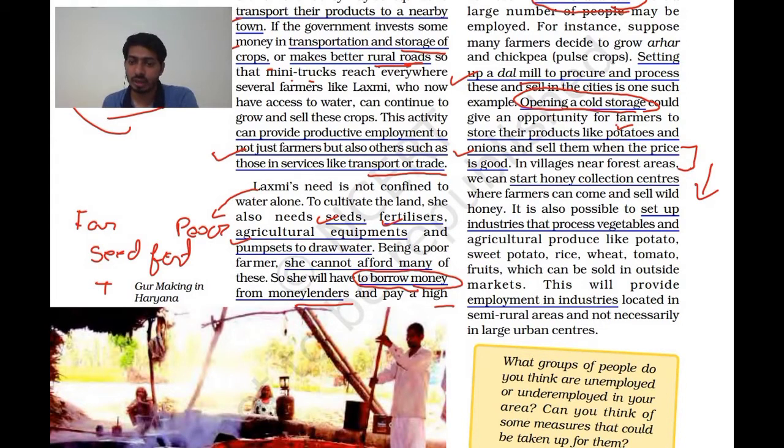In villages near forest areas, we can start honey collection. So these are some kind of training also. Villagers can get training in honey collection, how to do all this activity. If they know, they can easily do it. Industries can be set up that produce vegetable and agriculture products like potato, sweet potatoes, rice, wheat. So all these create employment in industries located in semi-rural areas and not necessarily in urban centers. There are a few different kinds of industries which can be settled near the agriculture fields, and if they are located near the agriculture fields, they will benefit the villagers, or you can say rural people.